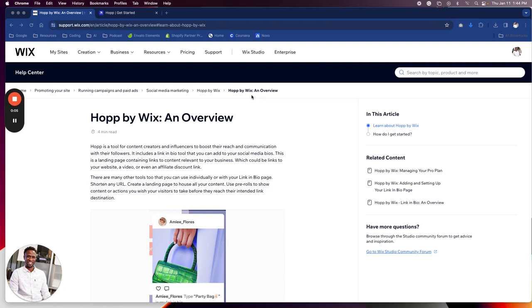Hop by Wix is going to be a new alternative to Linktree. And I think it's really good because it allows you to connect to your actual Wix site, create the content that you want to display in your social media profile link, and it creates a shortened URL for a bunch of different things. You can drive people towards specific services, pages. So I think Hop by Wix is a really great thing.